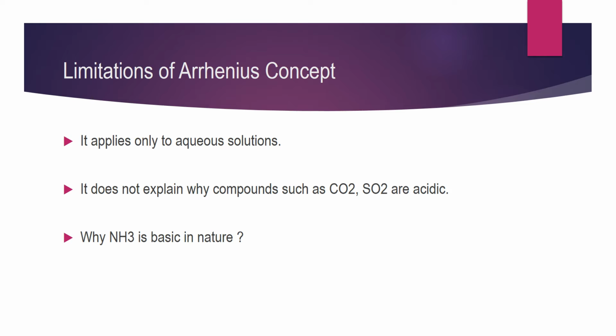The second point is it does not explain why compounds such as carbon dioxide and sulfur dioxide are acidic in nature. The nature of carbon dioxide and sulfur dioxide is acidic, but according to the Arrhenius concept, they should produce hydrogen ions to prove them acids. But actually carbon dioxide and sulfur dioxide do not produce any hydrogen ions, so they cannot be categorized as acids according to Arrhenius, so it is not explained by this.